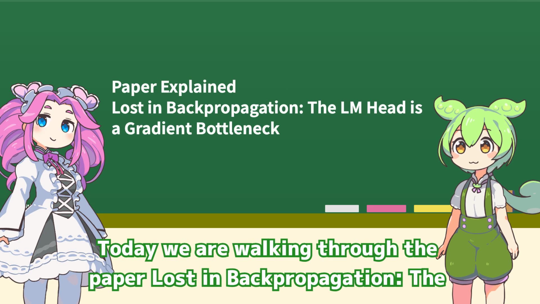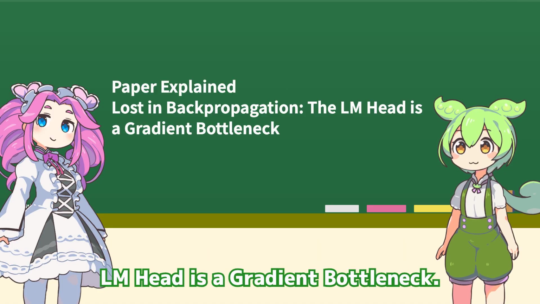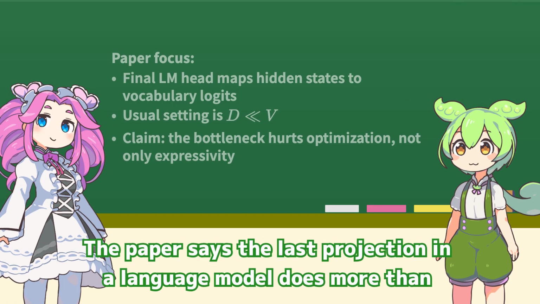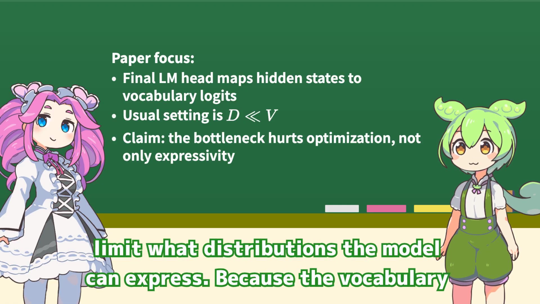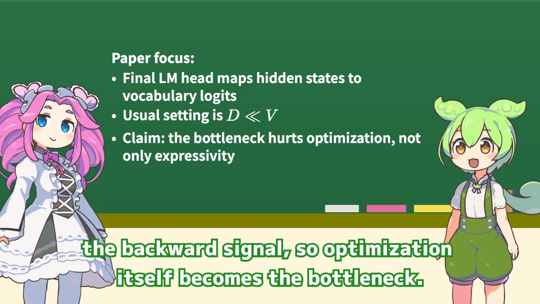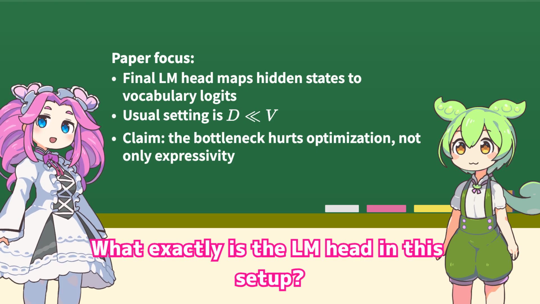Today we are walking through the paper Lost in Backpropagation. The LM head is a gradient bottleneck. Give me the big picture first. The paper says the last projection in a language model does more than limit what distributions the model can express. Because the vocabulary is far larger than the hidden state, that output head also compresses the backward signal, so optimization itself becomes the bottleneck. What exactly is the LM head in this setup?